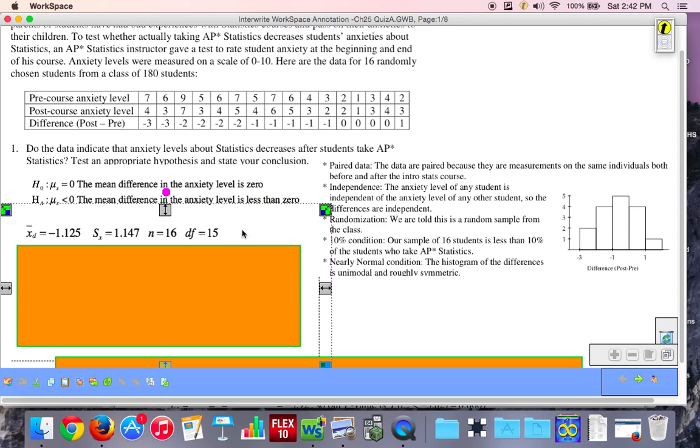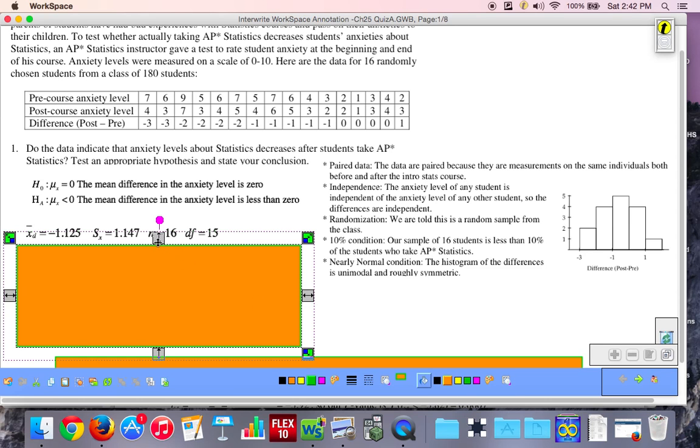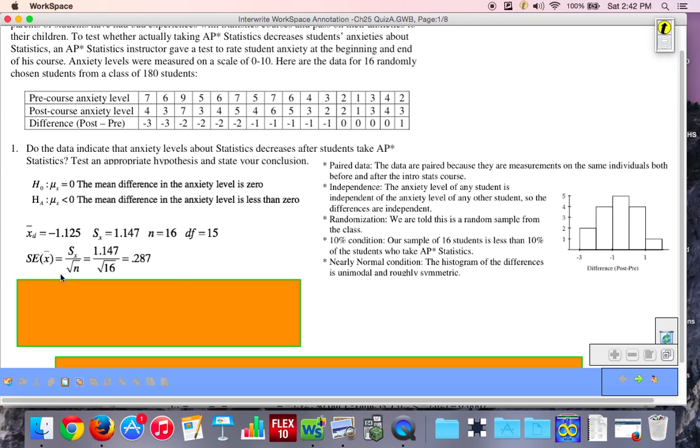Okay, so now we need to plug it in. Obviously, in order to complete a hypothesis test, we need a t-value, and in order to do that, we are going to look at our AP Stats formula sheet. Before we get our t-value, we're going to find the standard error. The standard error is the standard deviation of our sample divided by the square root of n, and that is given on your AP Stats formula sheet. So it's 1.147 divided by the square root of 16, which is 0.287. So now we have our standard error, and we're going to calculate our t statistic.